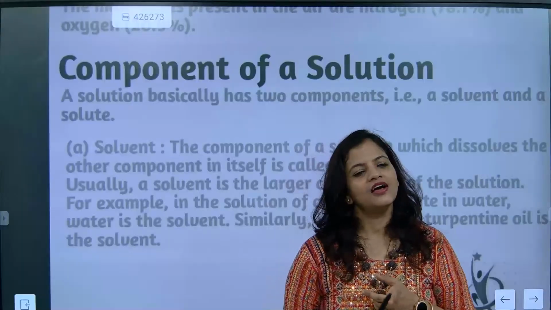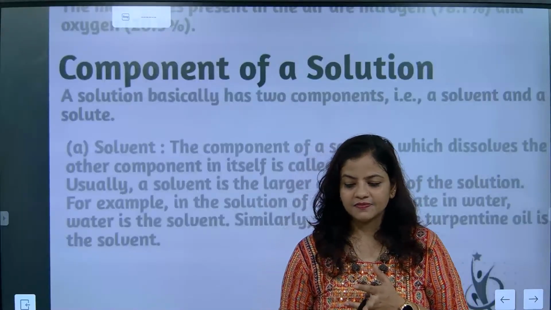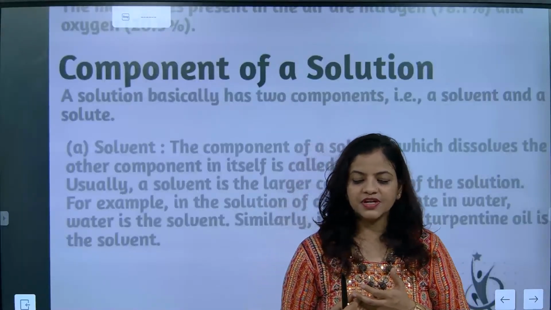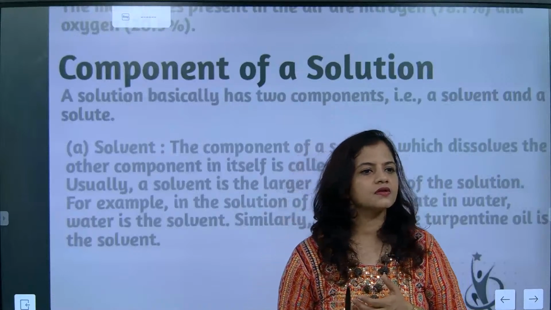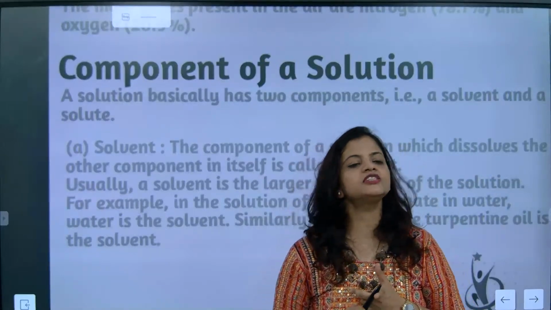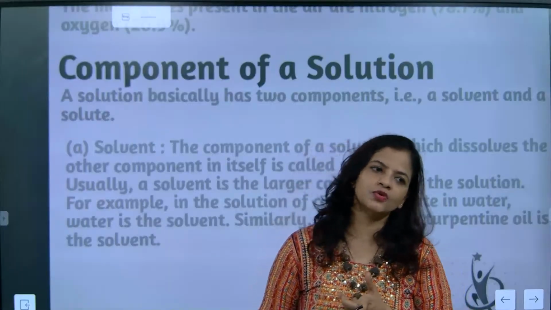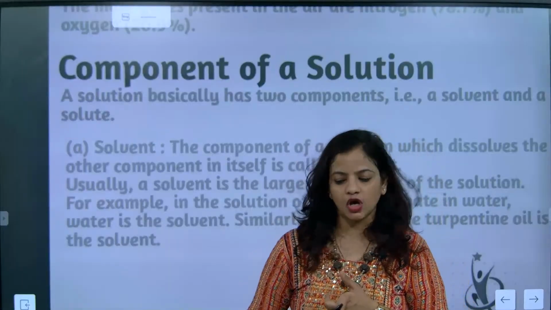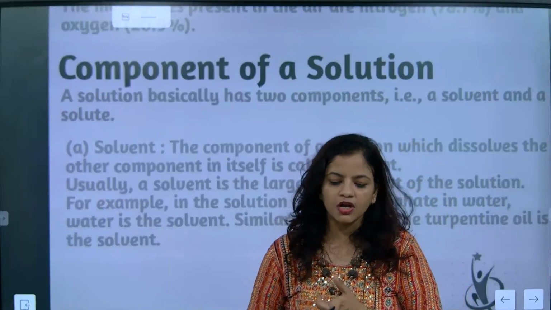Compound. Very good. Alloys are? Which class, beta, are you in? First you tell me, are alloys heterogeneous or homogeneous? Homogeneous. Understood? Solid and solid. Alloys are homogeneous, solid and solid.